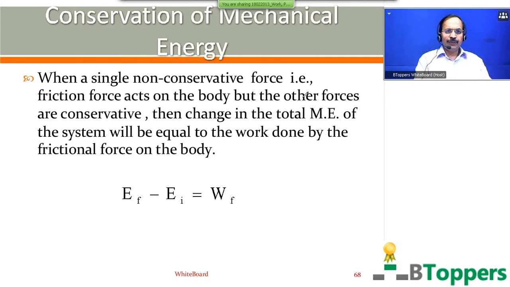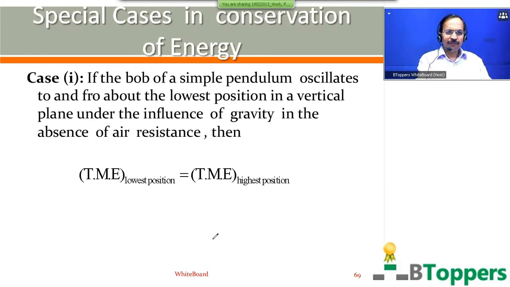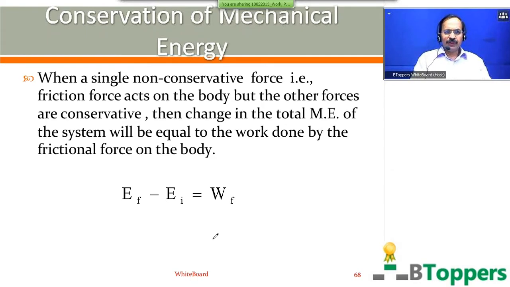When a single non-conservative force, that is friction force, acts on the body, but the other forces are conservative, the change in the total mechanical energy will be equal to the work done by the frictional force on the body. We write Ef minus Ei equal to WF. Here WF represents work done by the frictional force on the body.